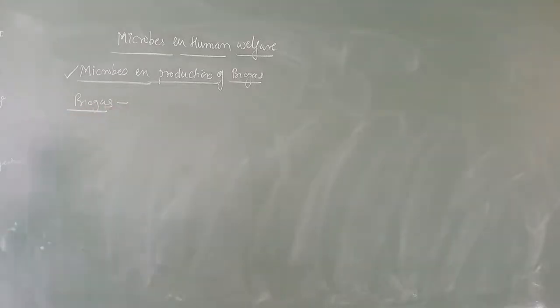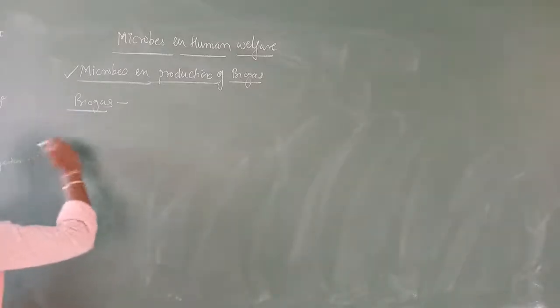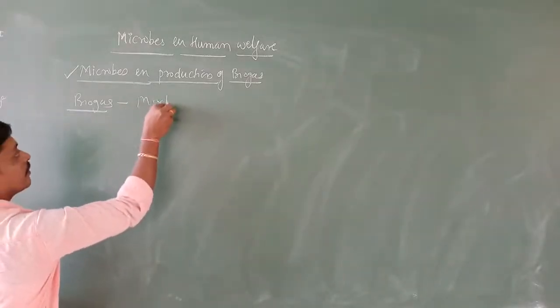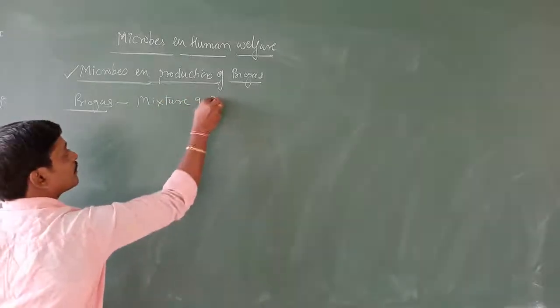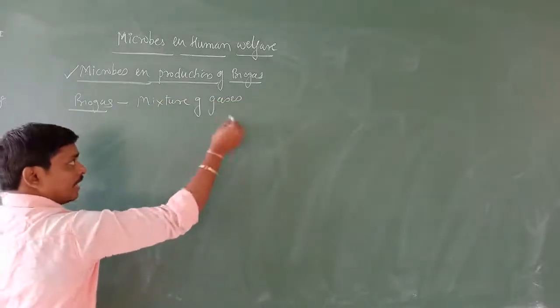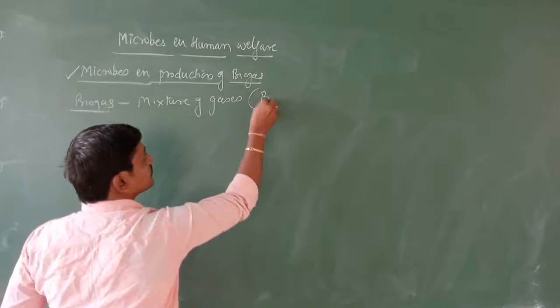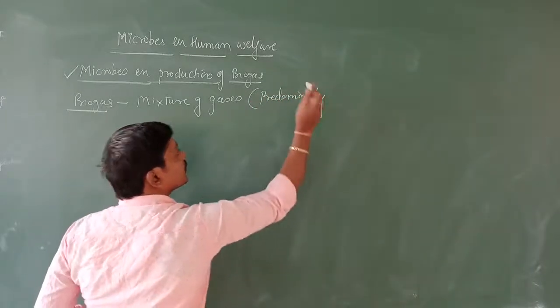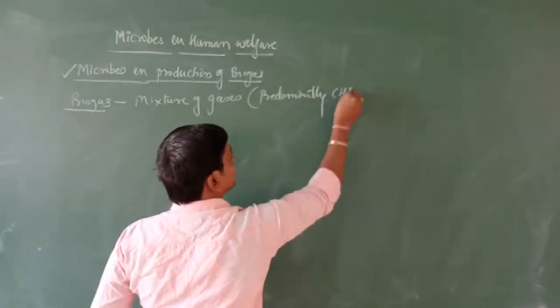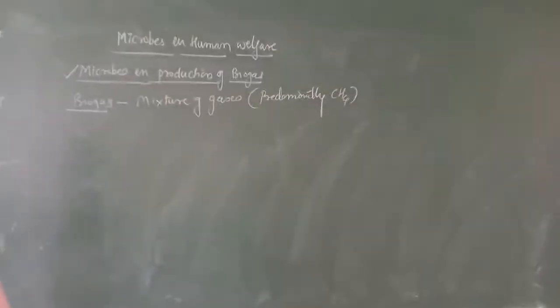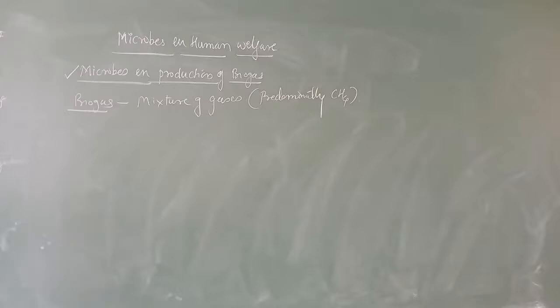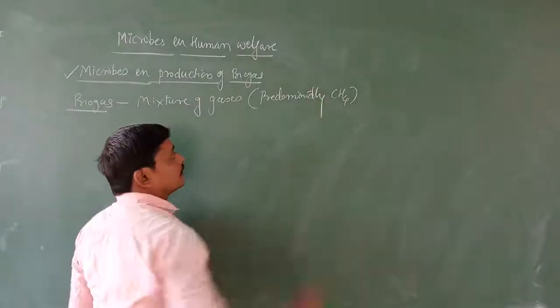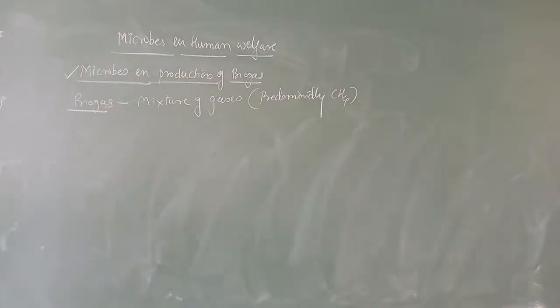Biogas is a mixture of gases, and in these gases, predominantly we are going to find methane.